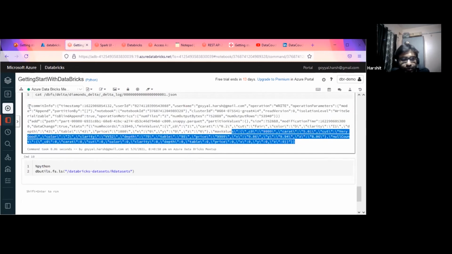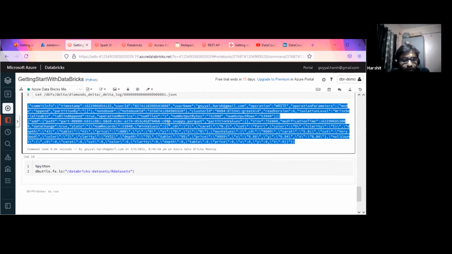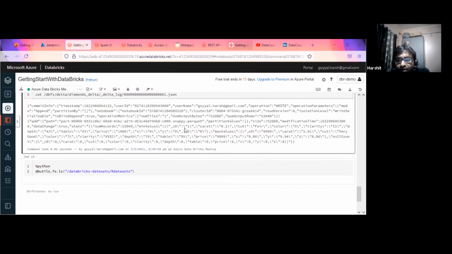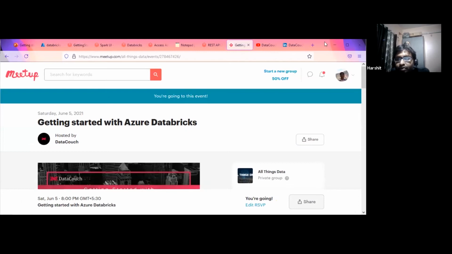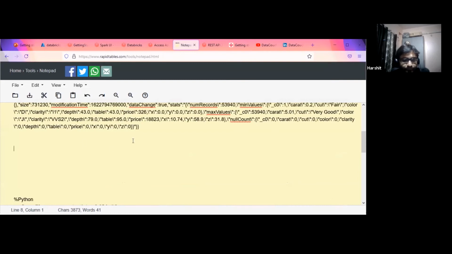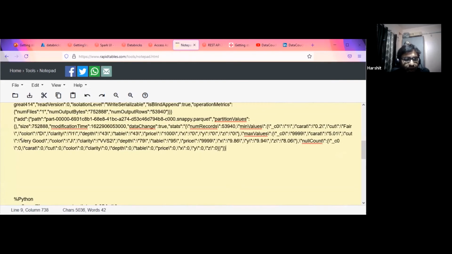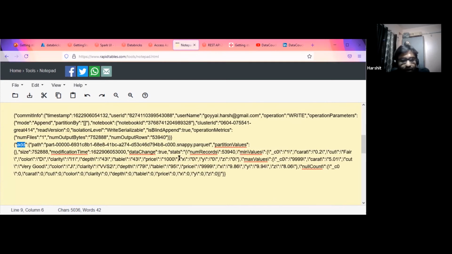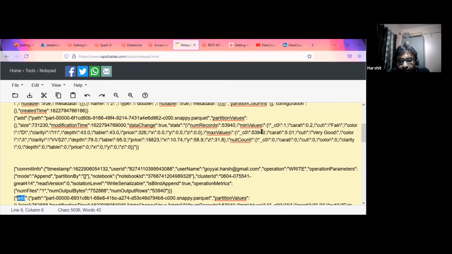Yeah, if you see this, right? So this is another version. When we have inserted the data, the new version is created. Just give me a sec. Where is my notepad? This one. Okay, and this talks about an add. So basically what it does now, if you see here, within the add it talks about the min value and the max value.